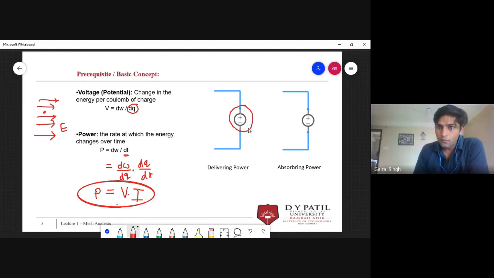If any device has polarities, positive polarity over here and negative polarity over here, and current is flowing outside from this positive terminal, then we will say that this device is delivering power to the circuit.